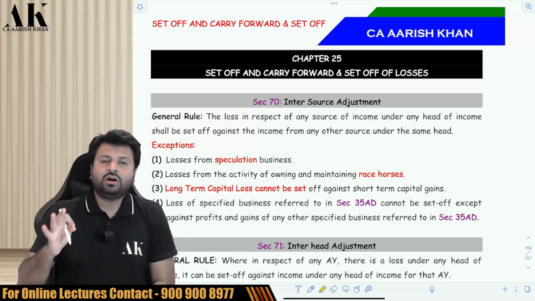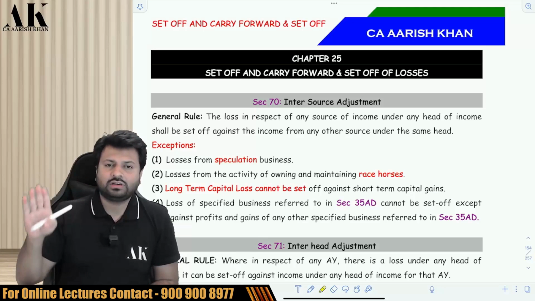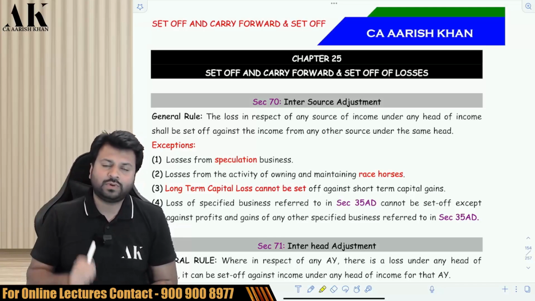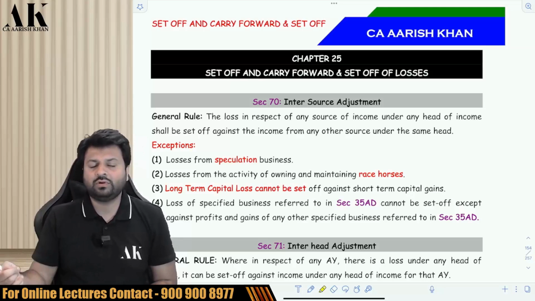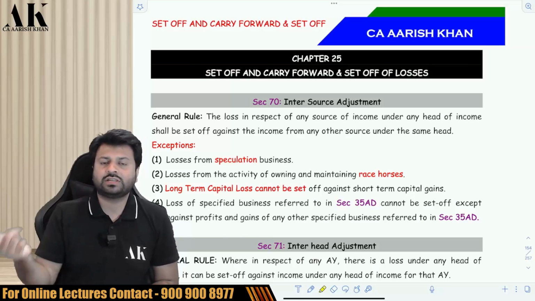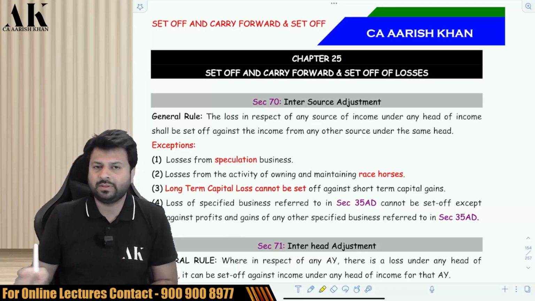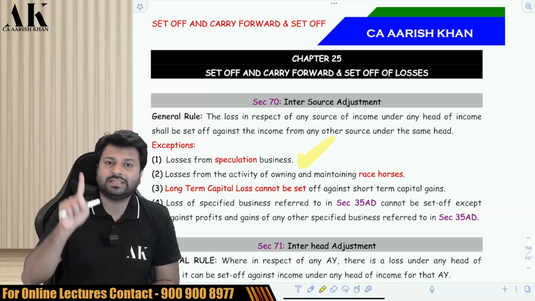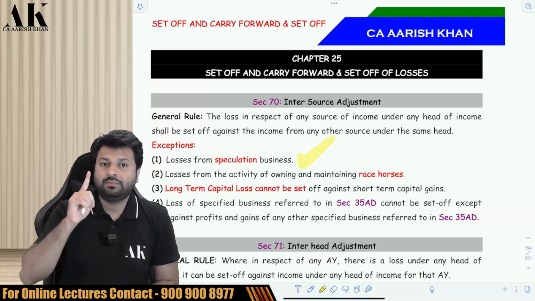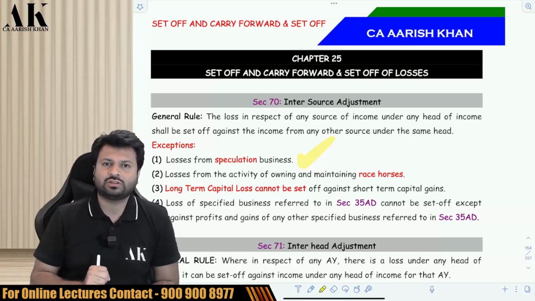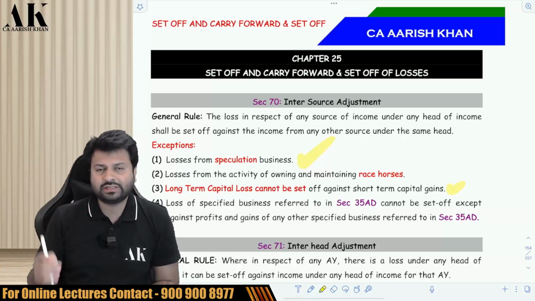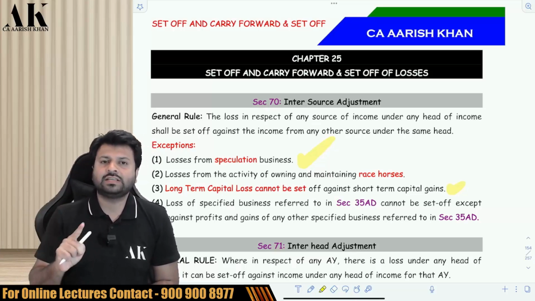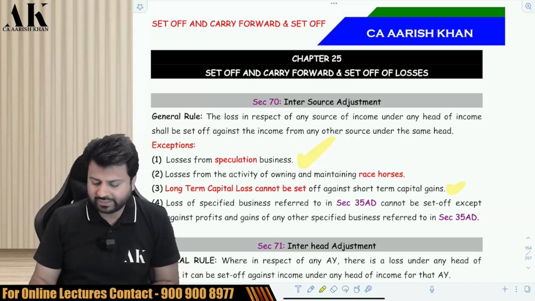Third, the long-term capital loss can set off only against long-term capital gains. It cannot set off against short-term capital gains. That is not possible. Fourth, 35AD business loss can set off only against 35AD business. It cannot set off against other business. That is not possible. Sir, is non-speculation business loss allowed to be set off against speculation business? That is allowed. Vice versa is not possible. But speculation business loss cannot set off against non-speculation business. Sir, is a short-term capital loss allowed to set off against long-term capital gains? That is possible. But vice versa is not possible. Long-term capital loss cannot set off against short-term capital gains.